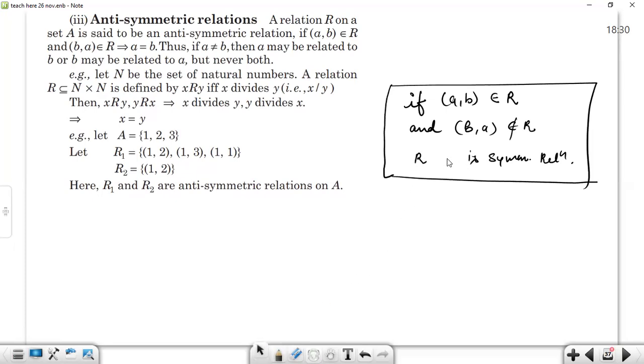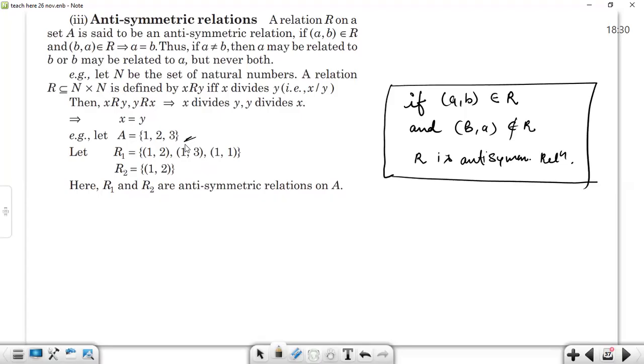We call R an anti-symmetric relation. Any doubts? No, sir.